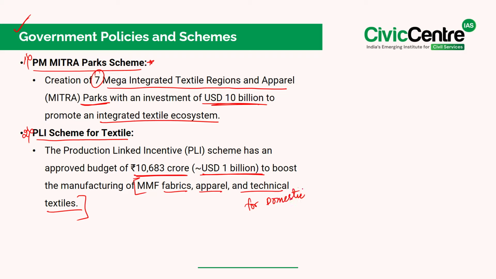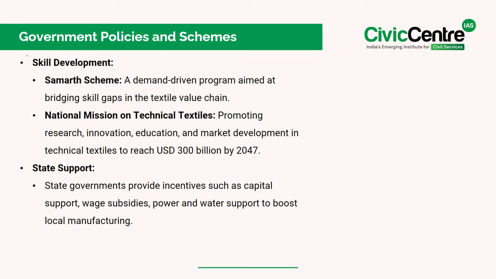Apart from infrastructure and financial support, skill development is also a key focus area. There is also the Samarth scheme, which is a demand-driven training program aimed at bridging skill gaps in the textile value chain. Additionally, the National Mission on Technical Textiles is actively promoting research, innovation, education, and market development in technical textiles with the goal of reaching USD 300 billion by the year 2047.